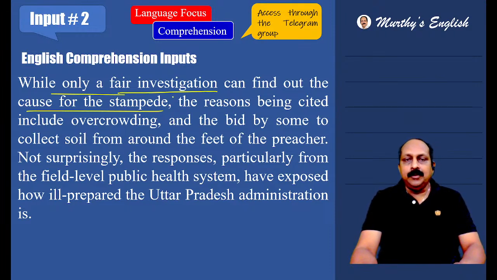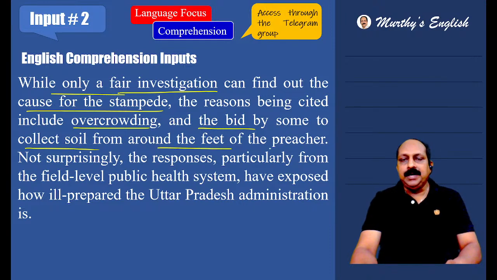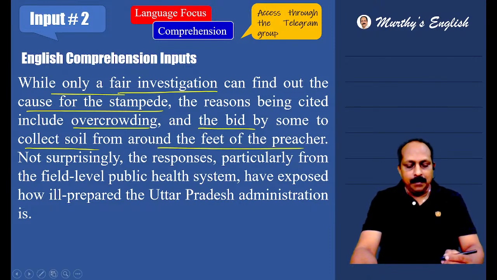While only a fair investigation can find out the cause for the stampede, the reasons being cited include overcrowding and the bid. Here, bid means attempt by some to collect soil from around the feet of the preacher. They must have considered the soil near the feet of the preacher holy, and they wanted to collect that soil. In that process, this must have resulted, according to the reasons being quoted or cited.